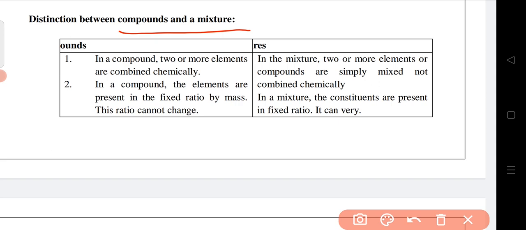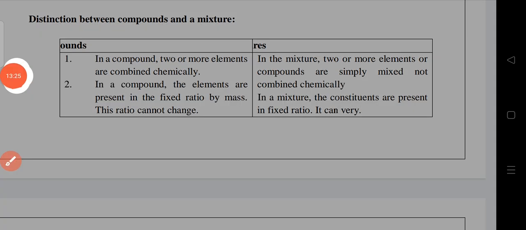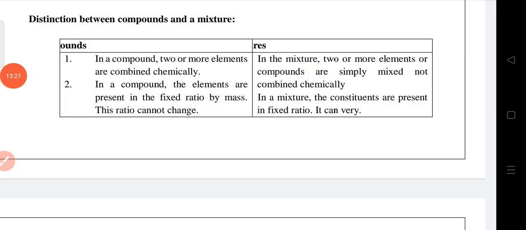But in case of compounds, we cannot separate the elements from the compounds. This is one difference between these two. In case of second, in a compound the elements are present in a fixed ratio by mass. This ratio cannot change. This is the second one.